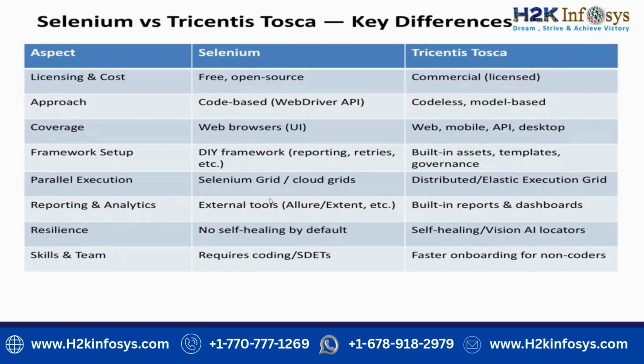So we will understand the difference between Selenium and Tricentis Tosca. Most of you have heard about Selenium, because this tool was very popular in the initial days. One major factor was that it is an open source tool, meaning no licensing cost is required. If we compare with Tricentis Tosca, Selenium is an open source tool, and Tricentis Tosca is a license based tool. We have to purchase a license to use the Tosca tool.